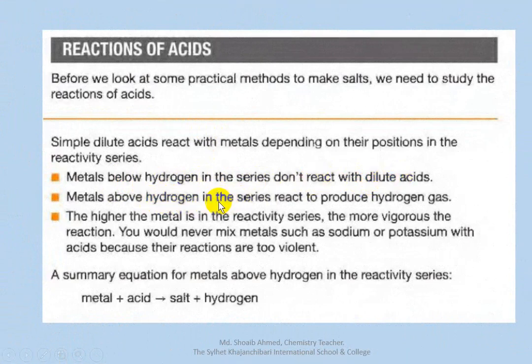Metals above hydrogen in the series produce hydrogen gas. You need to see the reactivity series.